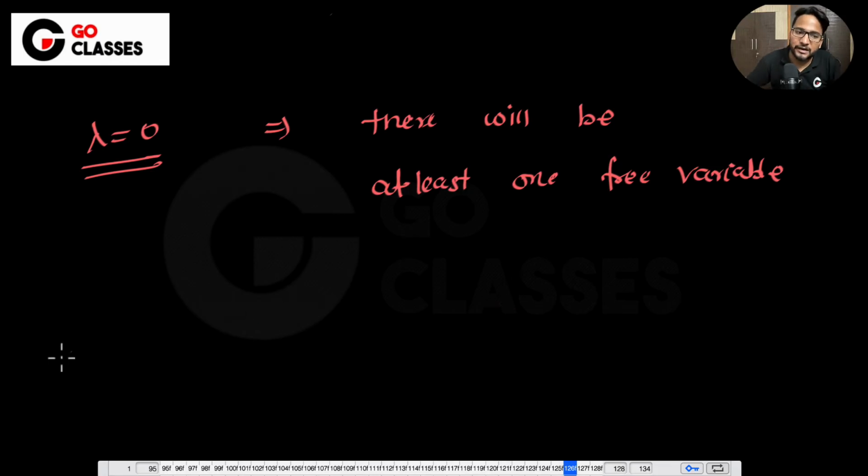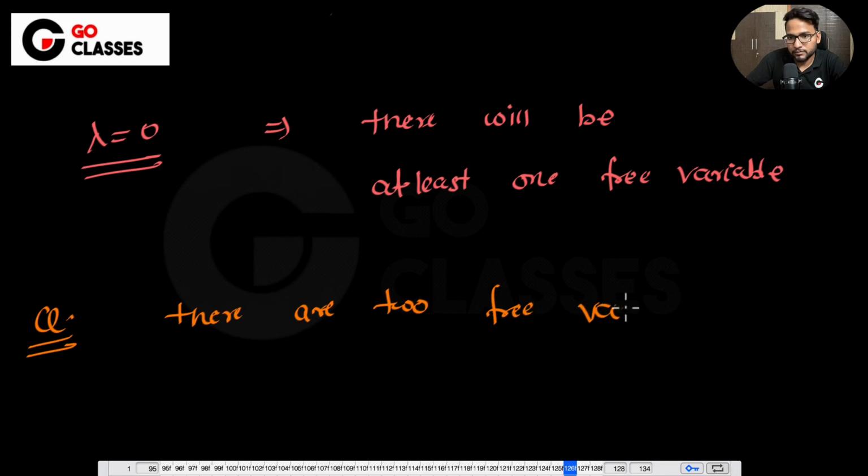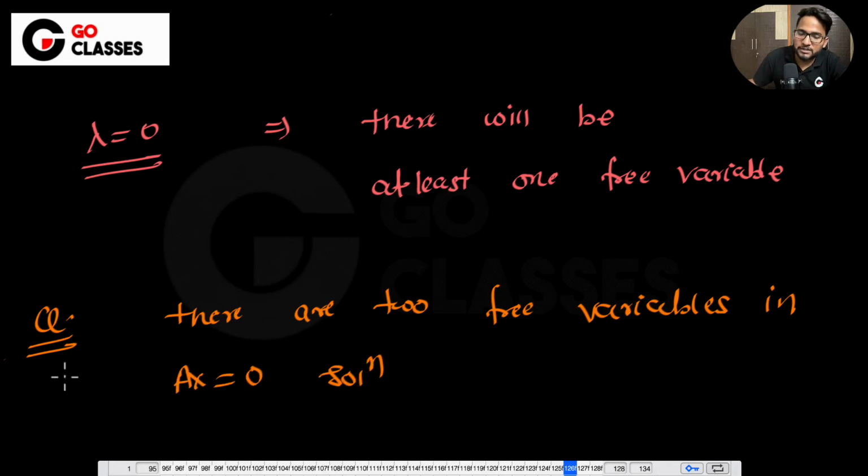Let's suppose they say as a question that there are two free variables in the Ax equal to 0 solution. Then can you talk about the rank of A?